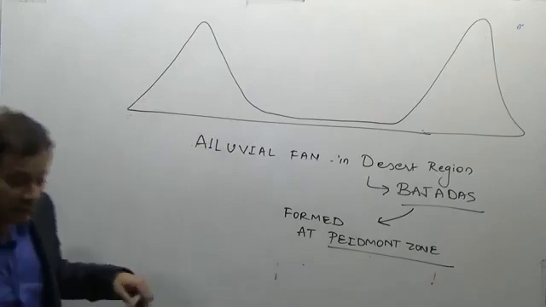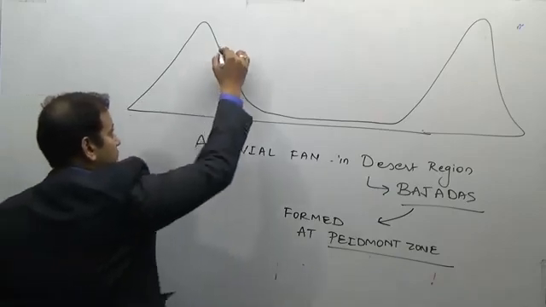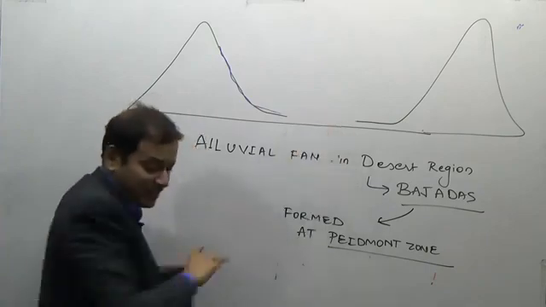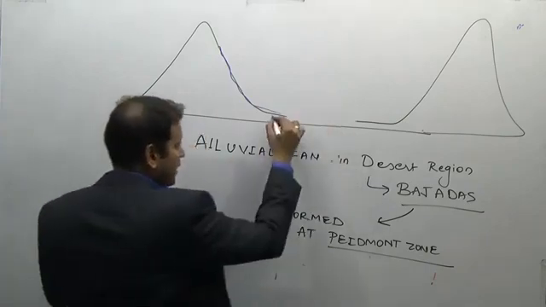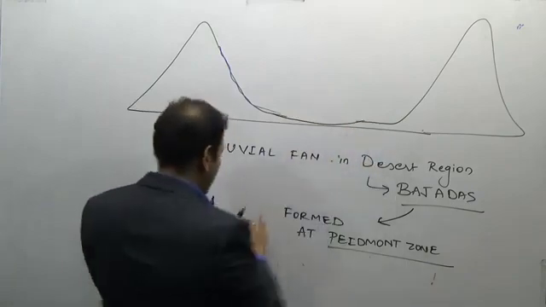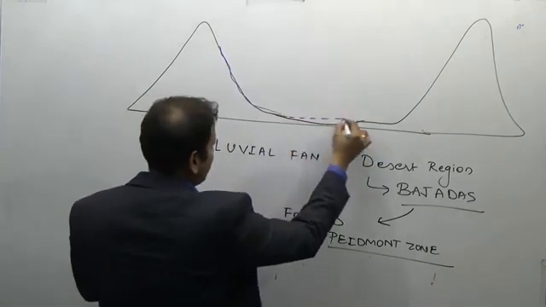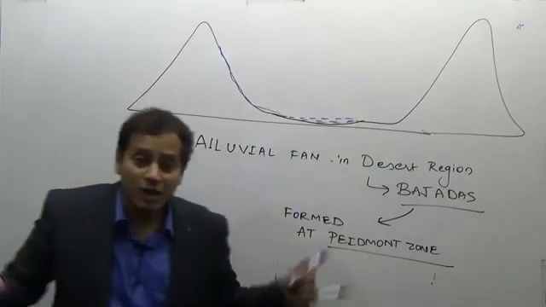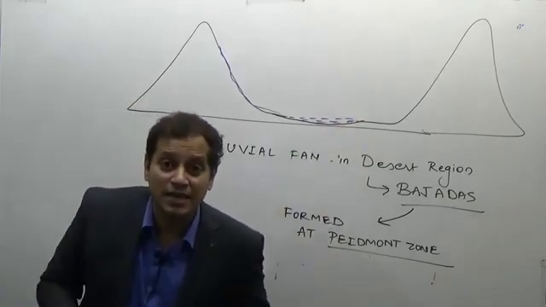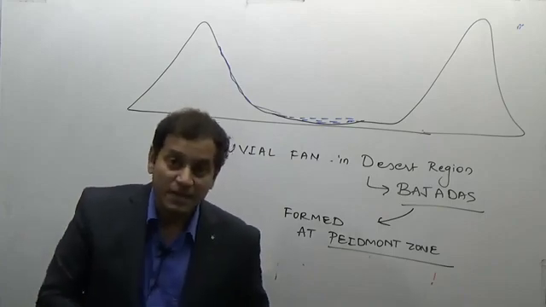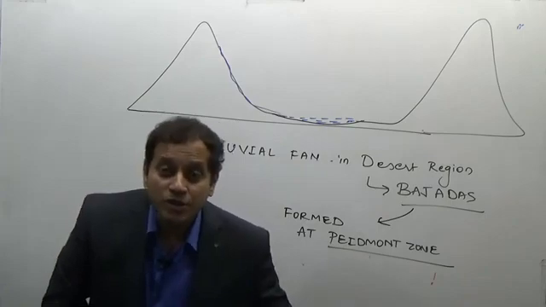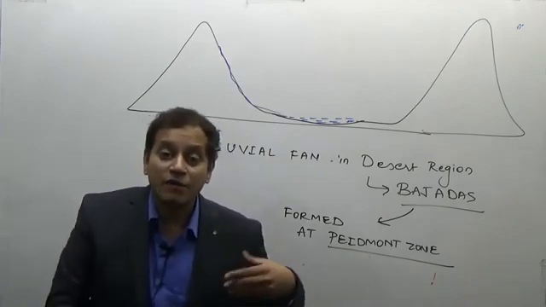Whenever the rivers come and form, if there is a depression at the center of a bajada, it will result in accumulation of lakes in the bajada region. Obviously, such lakes will be what lakes? Freshwater lakes or saline lakes? There will be saline lakes. Why too much concentration of salt? Because of the high rate of evaporation.